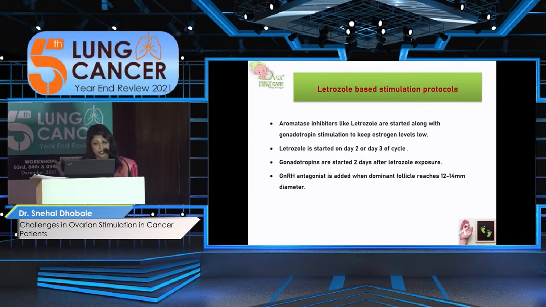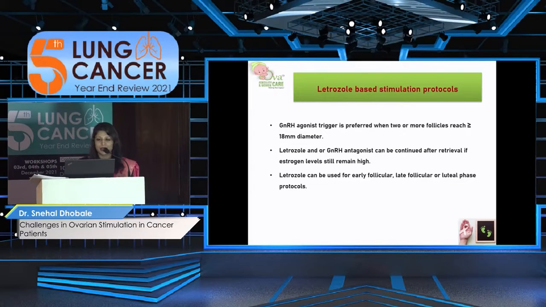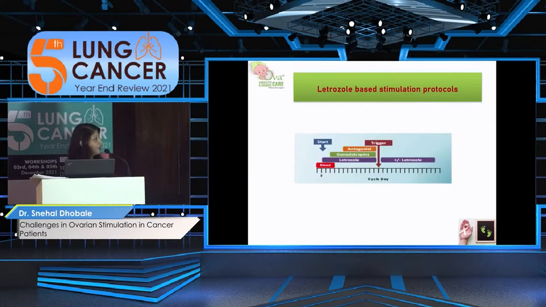That is a very effective drug. Letrozole is started first, and 2 or 3 days later we start the stimulation and go ahead with the antagonist-based protocols. Letrozole is also continued even after the stimulation.